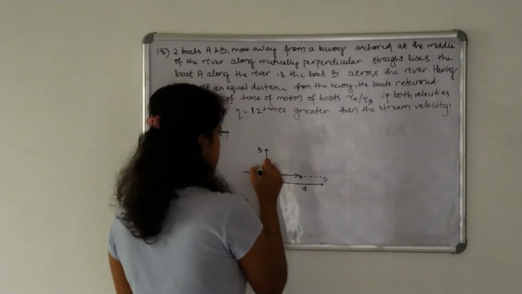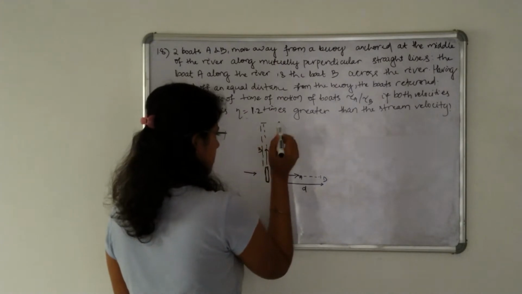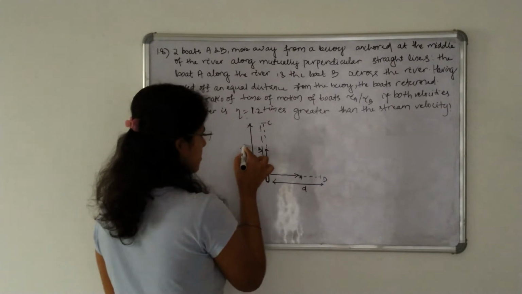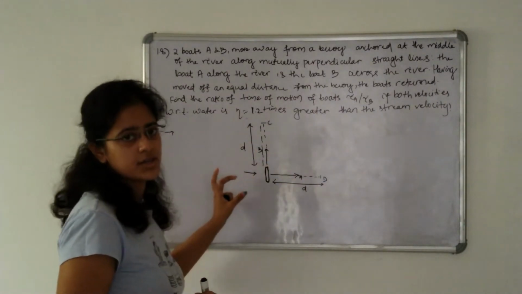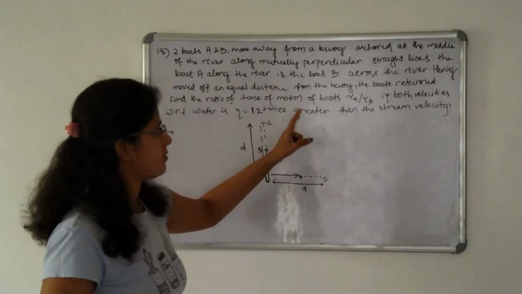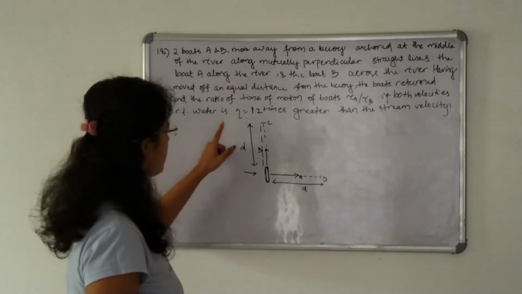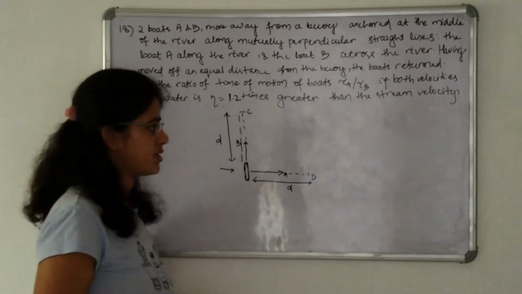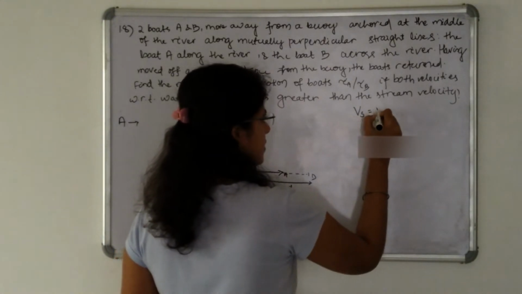Similarly, in this case also, let us take this as C, and this distance is also D. So after crossing D distance, both the boats return towards the buoy. Find the ratio of the time of motion of boats, tau A divided by tau B, if both velocities with respect to water is eta equal to 1.2 times greater than the stream velocity. So let us take the stream velocity is equal to V naught.